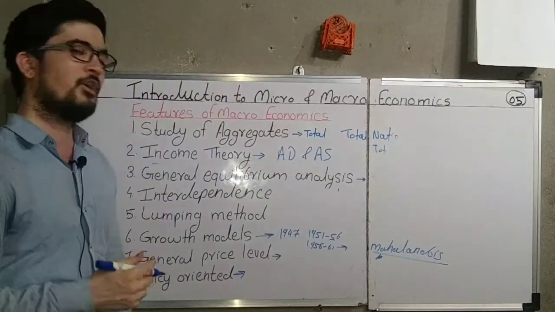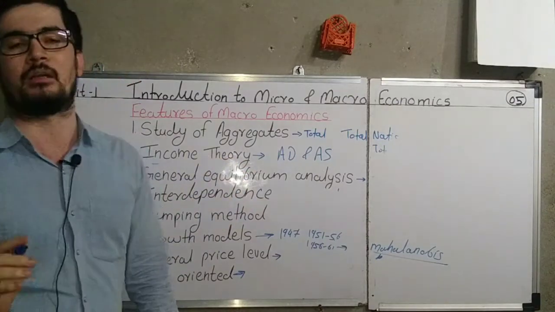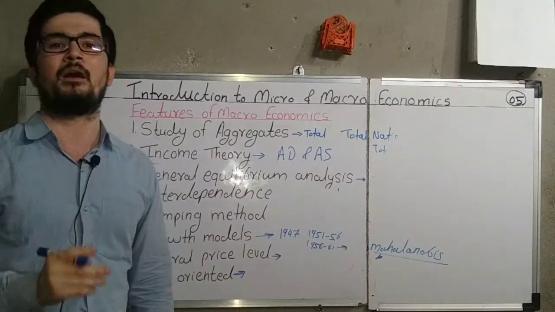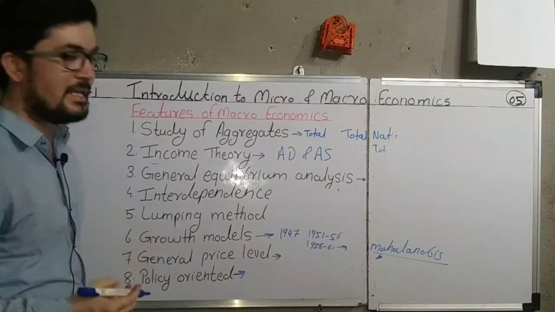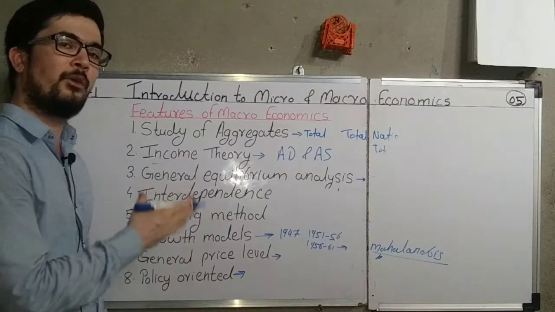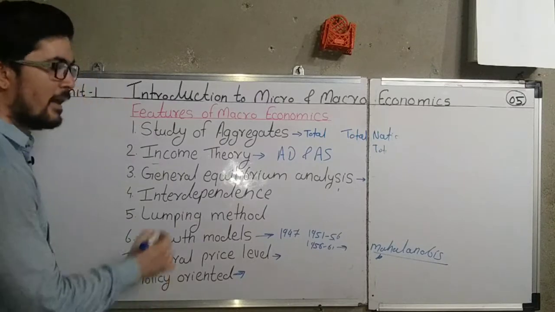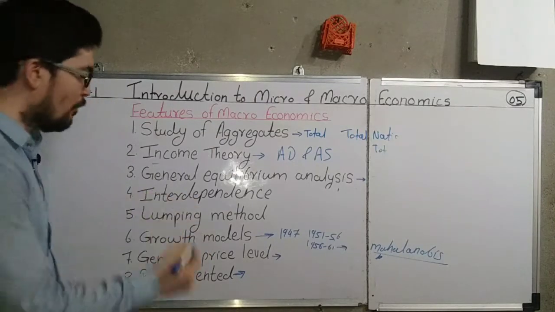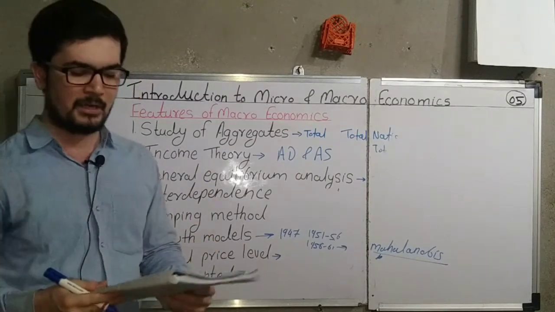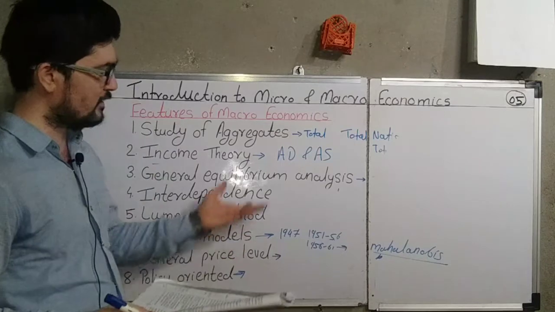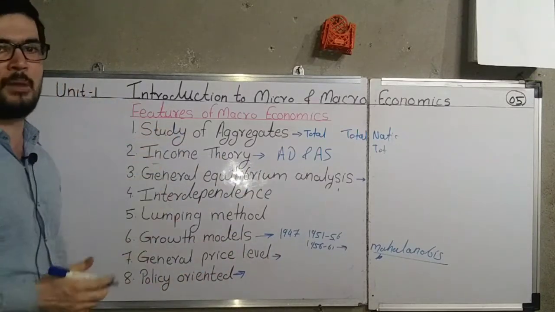In macroeconomics we discuss about the policies of the growth and development of the country, how to achieve the growth and development, how to reduce the unemployment, how to reduce the poverty. All these are the strategies or the policies which are framed based on the models given in the macroeconomics. So this macroeconomics helps the country to make the policies. That is why this macroeconomics is called as the policy oriented science. Okay, there are various policies which are done according to the studies of macroeconomics. So these are the features of macroeconomics given.